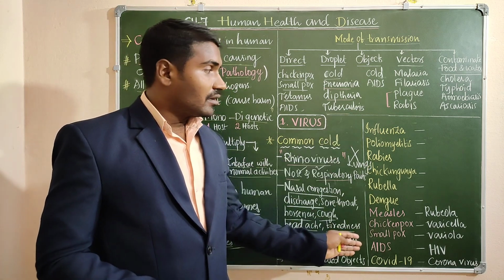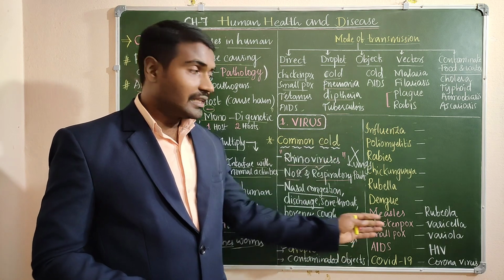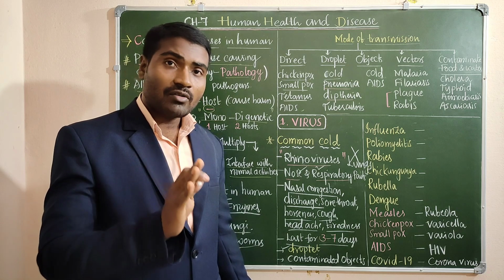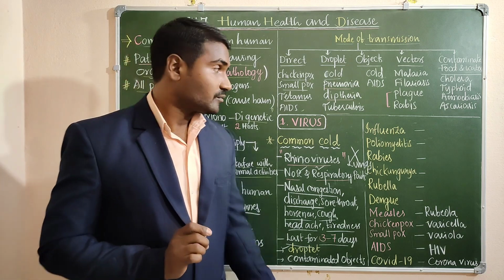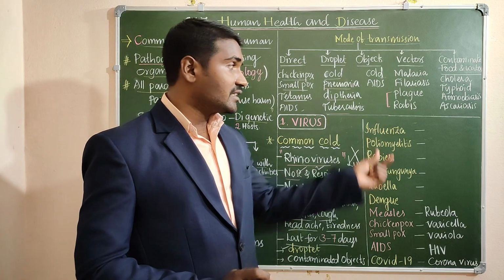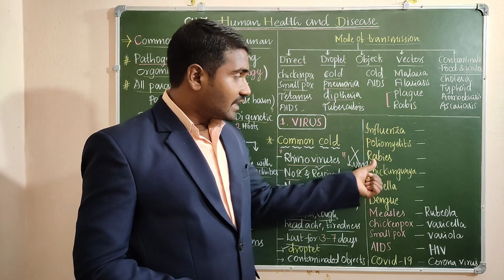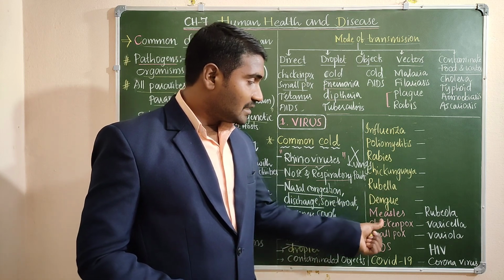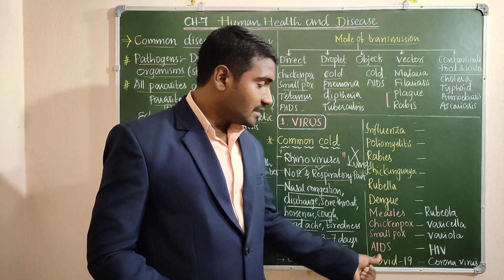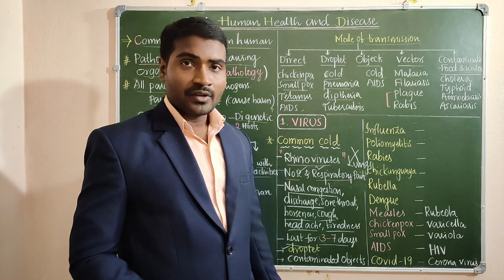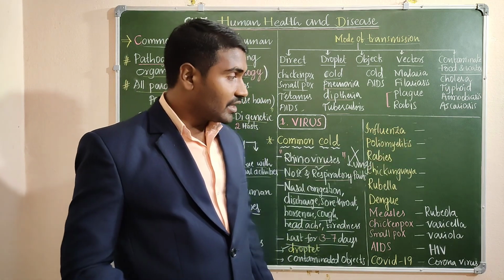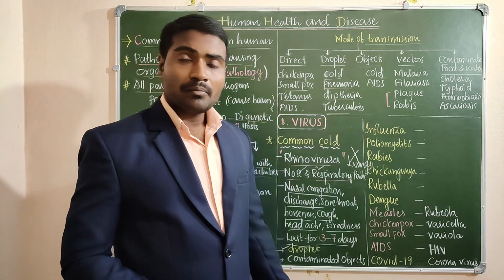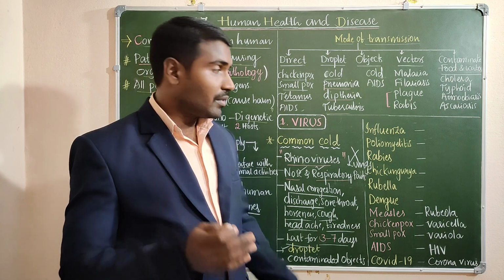And some other viral diseases I have written, along with their causative microorganisms. Not much important, but we should have an idea about these common diseases. Viral diseases called influenza, poliomyelitis, rabies, chikungunya, rubella, dengue, measles, chickenpox, smallpox, AIDS, and recently COVID-19. Why have I not written some of the virus names? This is the disease name and these are the virus names, because it is very simple to remember.